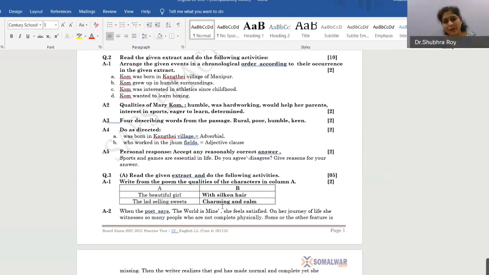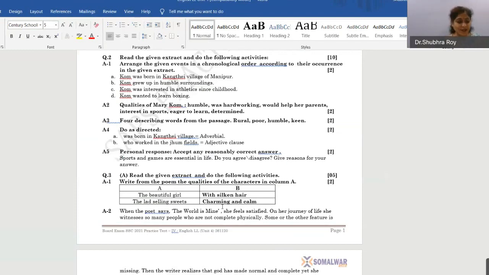So she used to help her parents, and she was a great player. She was interested in sports. She was motivated by Dinko Singh to play. She was also eager to learn, and she was determined that she had to play some sports. So, like this, you have to frame sentences and then write. You're just not going to mention these points, okay? For 4 sentences or 4 qualities, you get 2 marks.